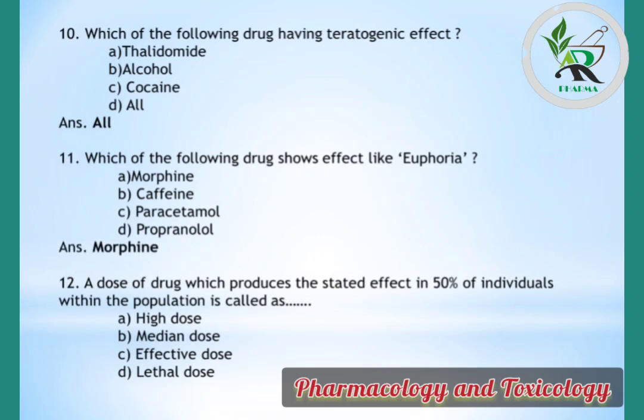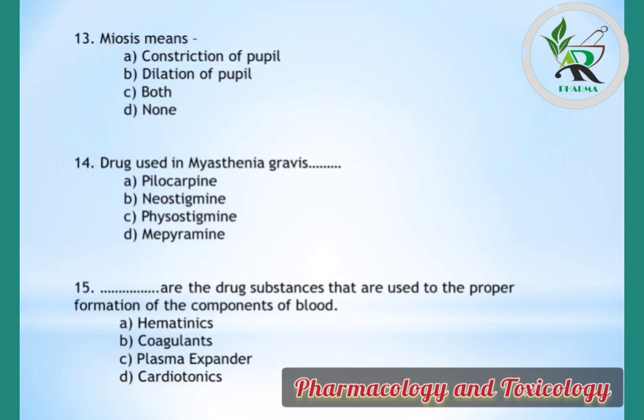Question number 12: a dose of drug which produces a stated effect in 50% of individual within the population is called as high dose, median dose, effective dose, lethal dose. Correct answer is median dose. The dose at which stated 50% of positive response of that particular drug.